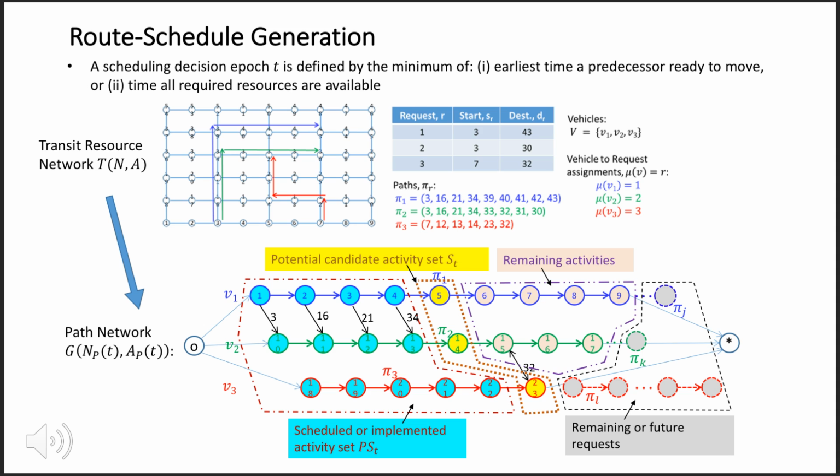Given a subset of requests, we determine the vehicle request assignments and paths for each request. In turn, a path network is formed where nodes represent move activities in a path, and arcs represent precedence relationships induced by the corresponding path and vehicle assignments. The path network representation allows solving the AGV routing problem using extensions of the well-known resource-constrained schedule generation techniques.